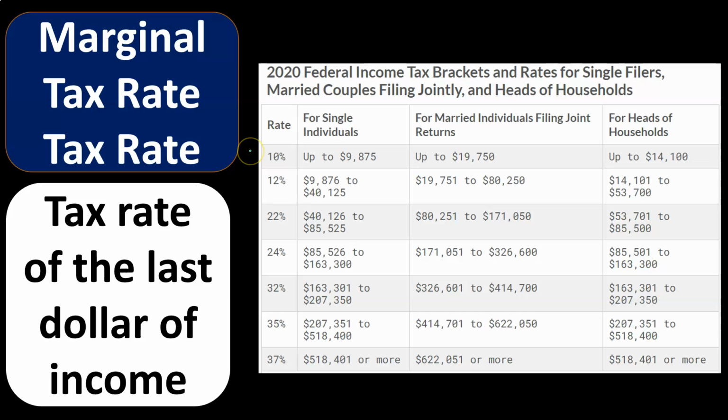So here's our progressive tax system. And if our last dollar of income landed within here, if we had that $75,000, for example, we would be paying some dollars at the 10% tax, some at the 12%, and some at the 22%. But the last dollars that we paid were at the 22%.